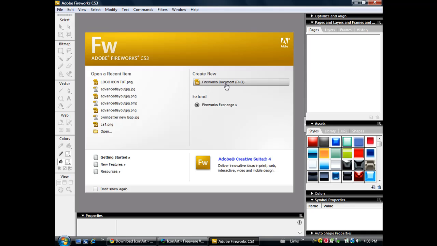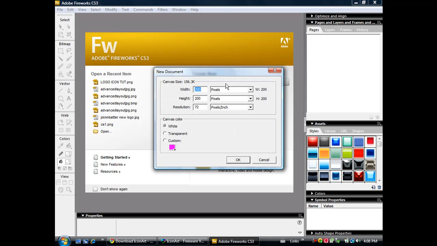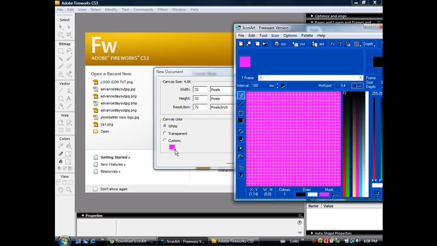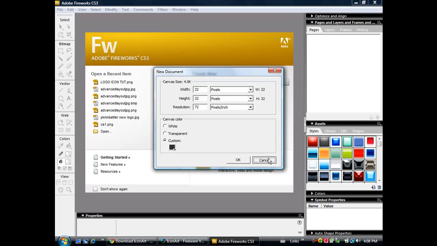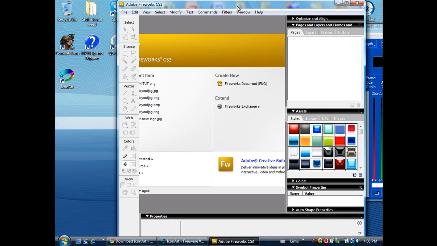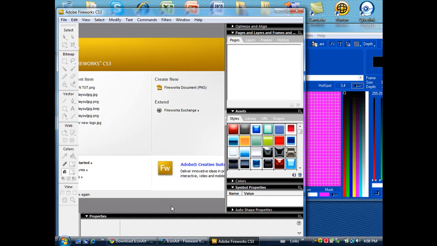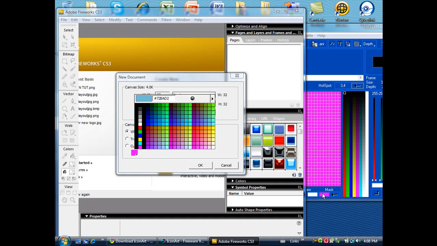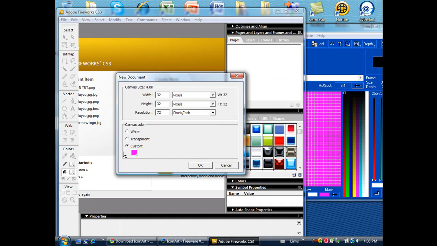You click new document and make it 32 by 32, and open up your Iconart. Click here. Oh, wait. Open both on the side. Make it 32 by 32 again. Click here and click the mask color over here. And then it changes to the mask color that you have on your Iconart, which is a cool feature. And then click OK.